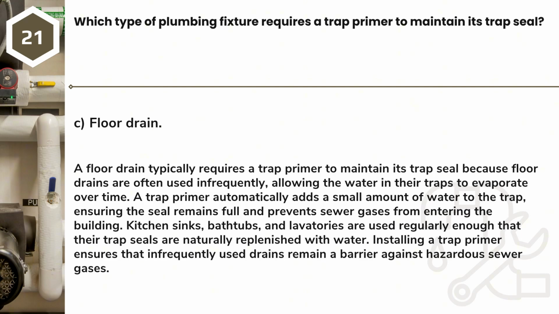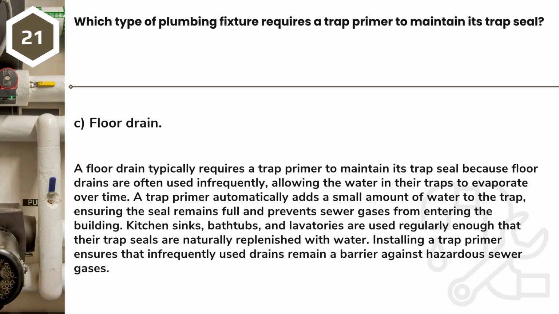Answer: C. Floor drain. A floor drain typically requires a trap primer to maintain its trap seal because floor drains are often used infrequently, allowing the water in their traps to evaporate over time. A trap primer automatically adds a small amount of water to the trap, ensuring the seal remains full and prevents sewer gases from entering the building.